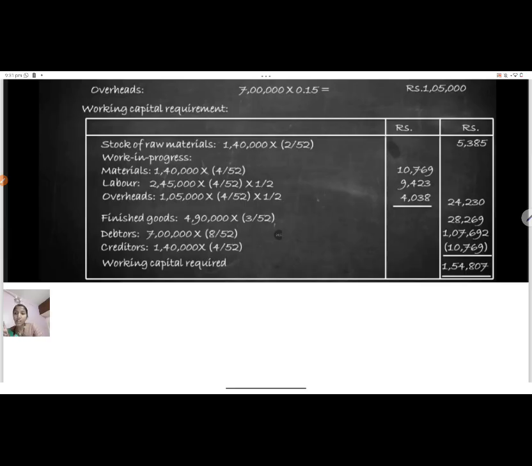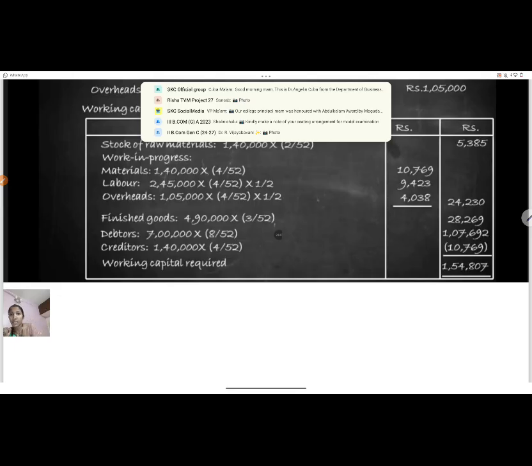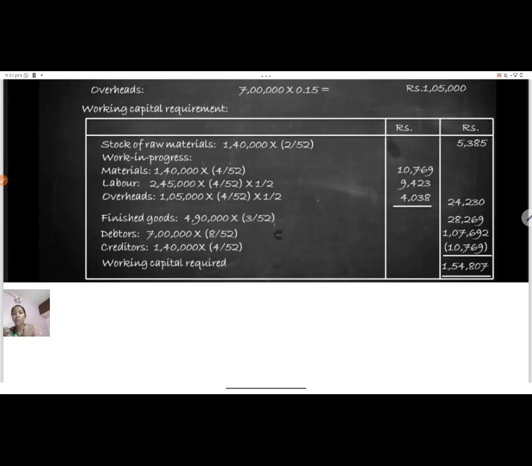So in the first cycle itself, you have estimated. Before completion of the first cycle, you have estimated that for the second cycle to continue, you definitely need 1,54,807 in your hand, so that you can continuously proceed with your operating cycle without stopping the production. So in short, the estimation of working capital that you have done is 1,54,807 rupees you need for completing one operating cycle, and that one operating cycle will take 15 days to complete.